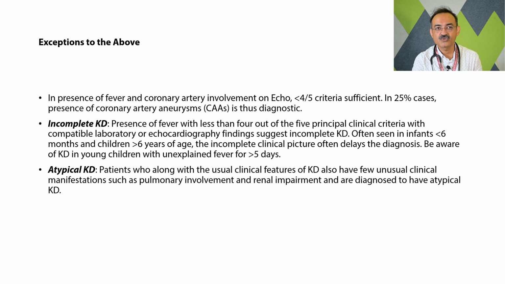There are some exceptions to the above diagnosis. If the criteria are less than 4 out of 5 and there is coronary artery involvement, we can still diagnose Kawasaki disease. There are 2 other conditions, that is incomplete Kawasaki disease. Here all the clinical features may not be present at one particular point, as the disease is progressive. So we might get fewer than 5 clinical features in incomplete Kawasaki disease. And atypical Kawasaki disease can present with renal manifestations, pulmonary manifestations and sometimes GI manifestations also.